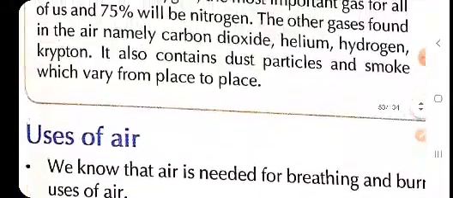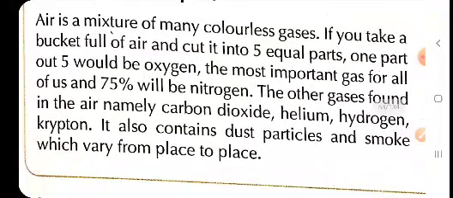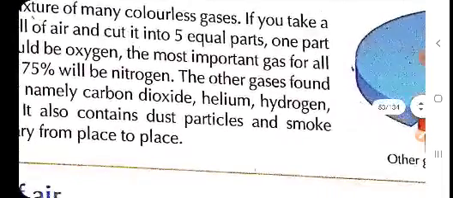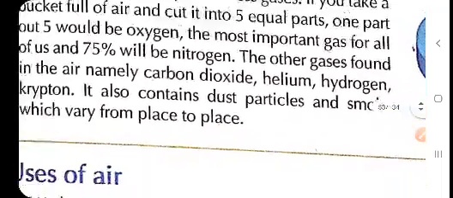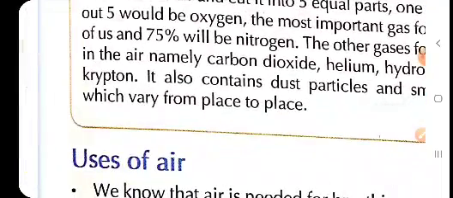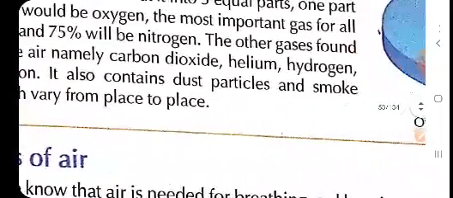These gases are nitrogen 78%, oxygen 21%, and in 1% we have many other gases, that is carbon dioxide, helium, hydrogen, krypton, argon, etc. And other than these we have dust particles, smoke, germs, water vapor, etc.